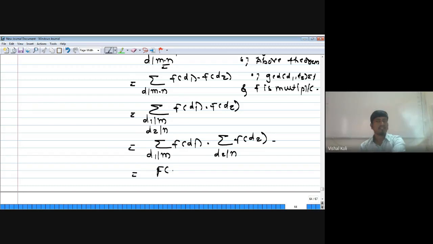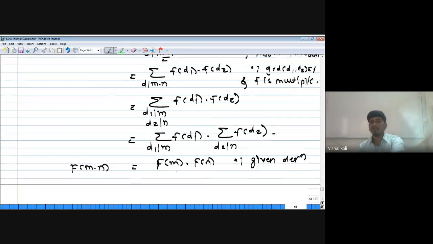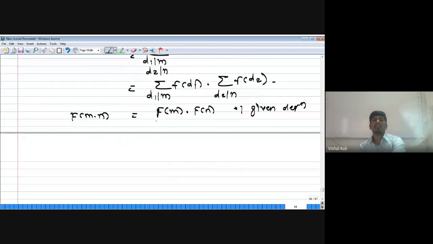So here we have proved that capital F of m into n is equal to F of m into F of n whenever GCD of m, n is equal to 1. Then by the definition of multiplicative function, this capital F is a multiplicative function.